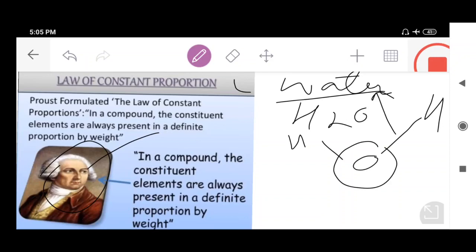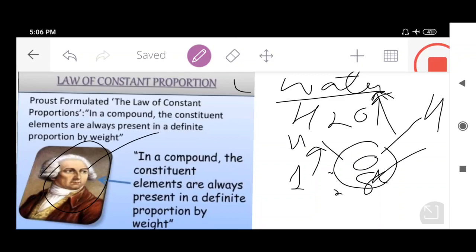And I told you there's always the ratio 1:8. That means whenever one part of hydrogen reacts with 8 parts of oxygen, water will get formed. Otherwise, it is impossible for us to make water without this proportion. That's why this is also called the law of definite proportion. Whatever the source of water, there is always a constant composition, always a definite proportion.